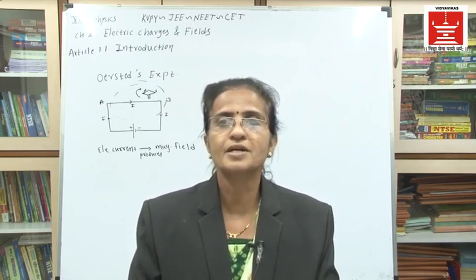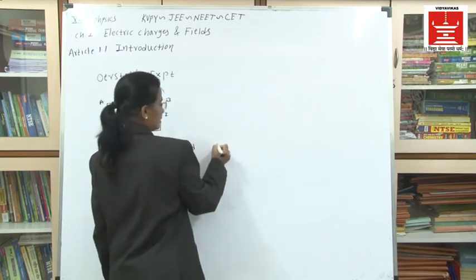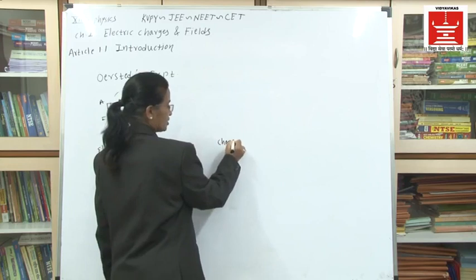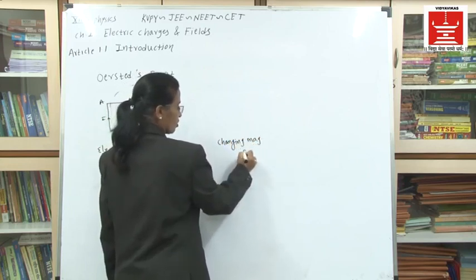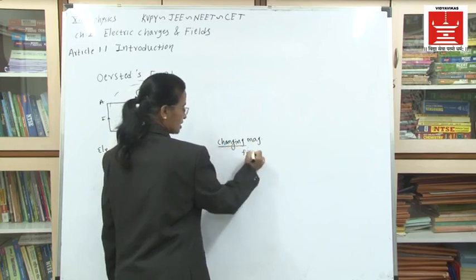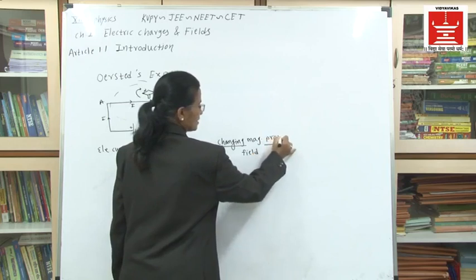Whenever there is a change of magnetic field, I will show you the diagram here. A changing magnetic field, not a constant one. This word is very important here. A changing magnetic field produces an electric current.